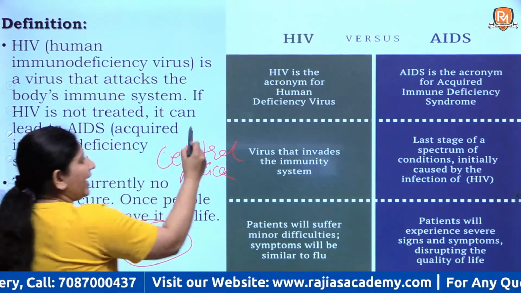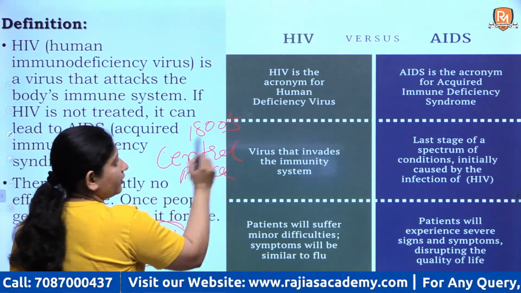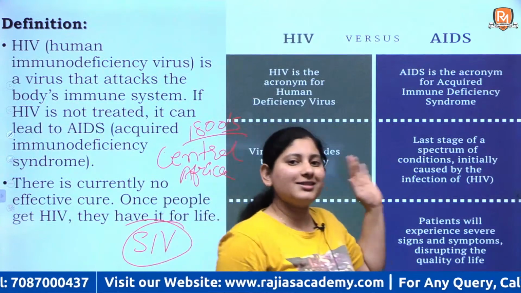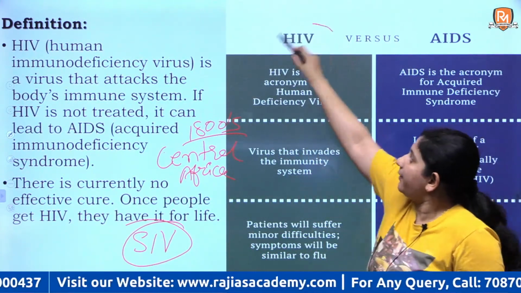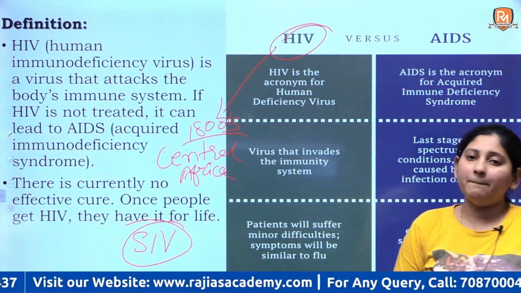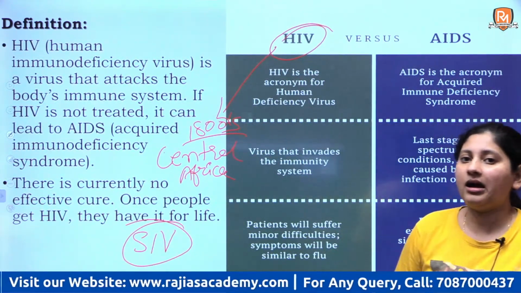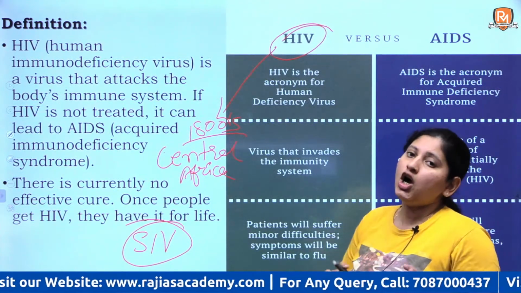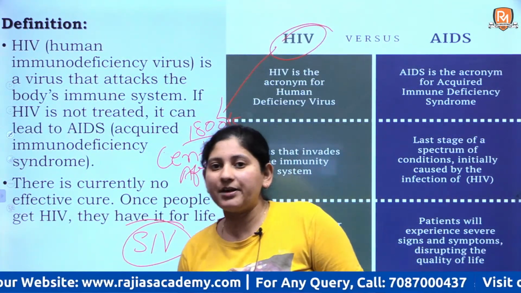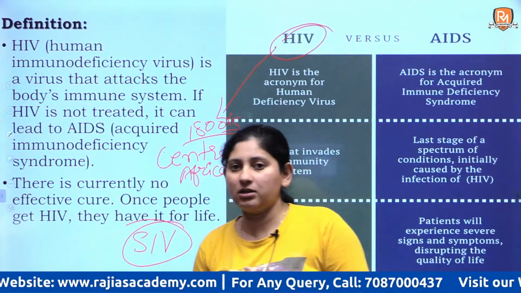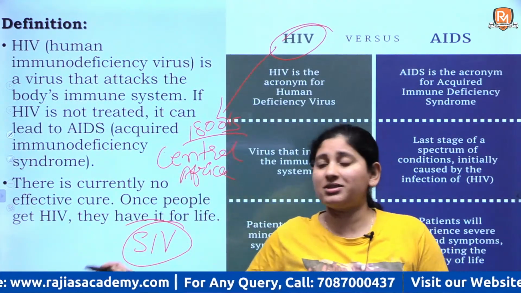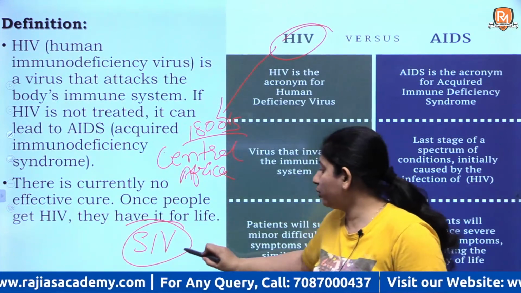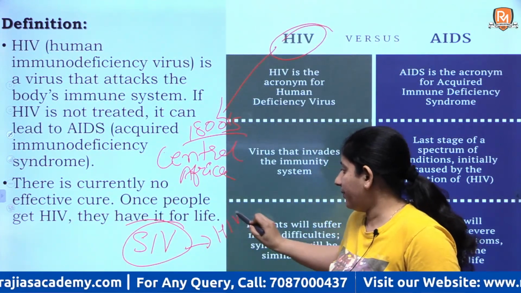Around the 1800s, if you track back the record, humans either hunted down chimpanzees or ate their meat, or some sort of blood exchange happened during this process. This virus led to the formation of HIV.